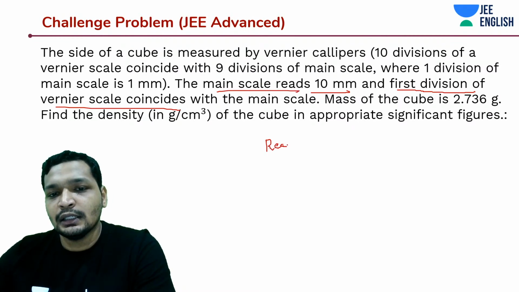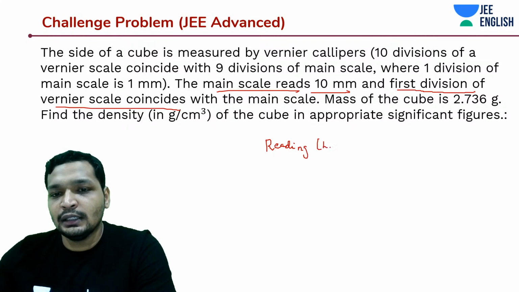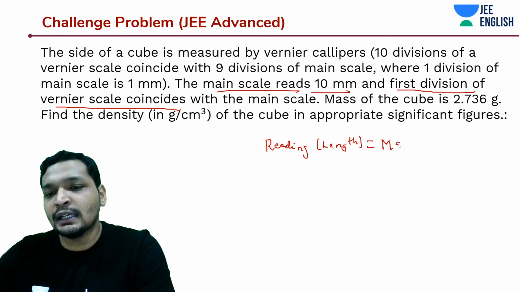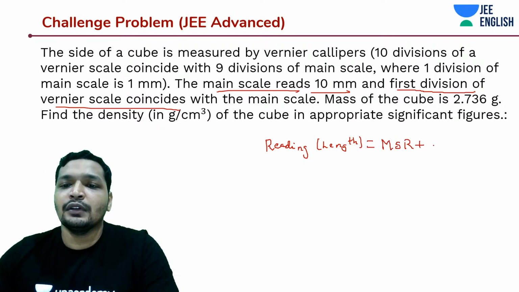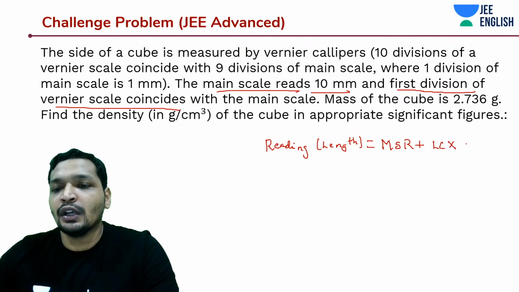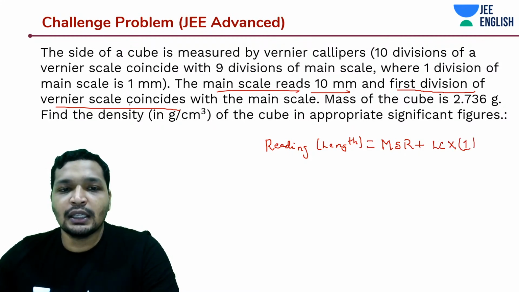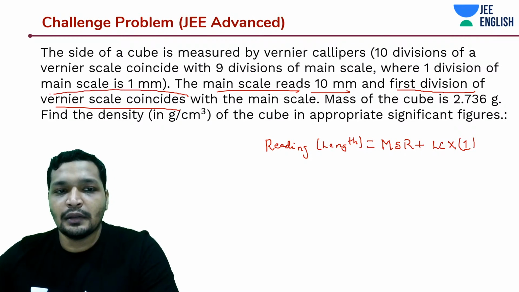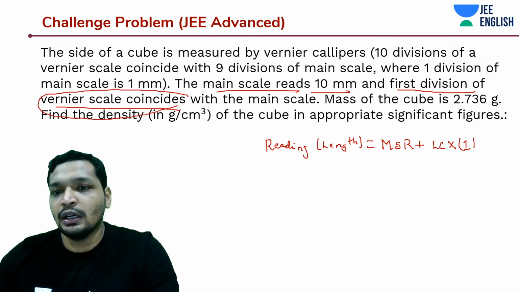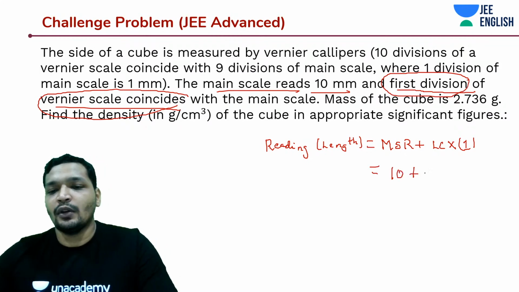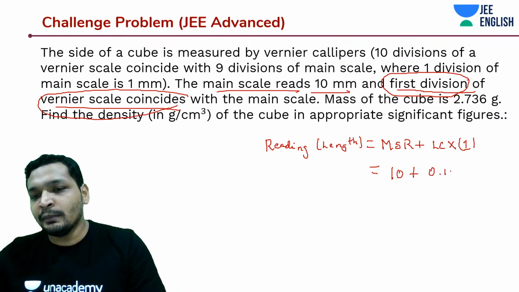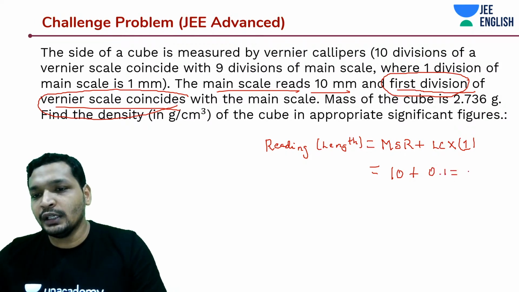So the reading, or the length in this case, is nothing but main scale reading plus least count into the coinciding one, that is 1 in this case. Okay, sorry, first division. Okay, and 10 plus 0.1 mm into 1, so it's going to be only 10.1.